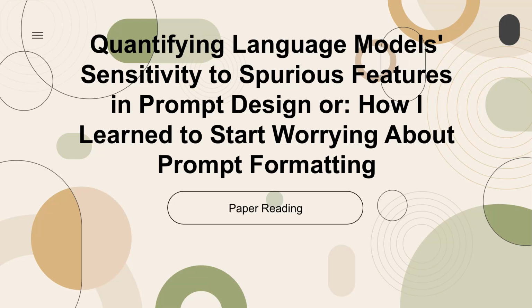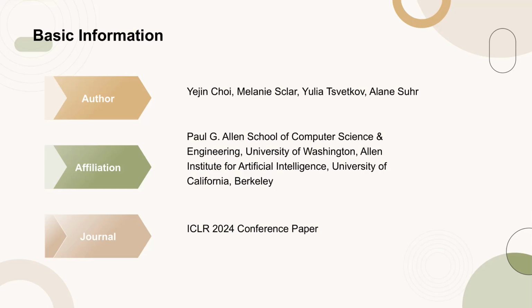Today's paper is titled, Quantifying Language Models Sensitivity to Spurious Features in Prompt Design, or How I Learned to Start Worrying About Prompt Formatting. This paper, presented at ICLR 2024, examines the sensitivity of large language models to prompt formatting by Yejin Choi and colleagues from the University of Washington and the Allen Institute for Artificial Intelligence.